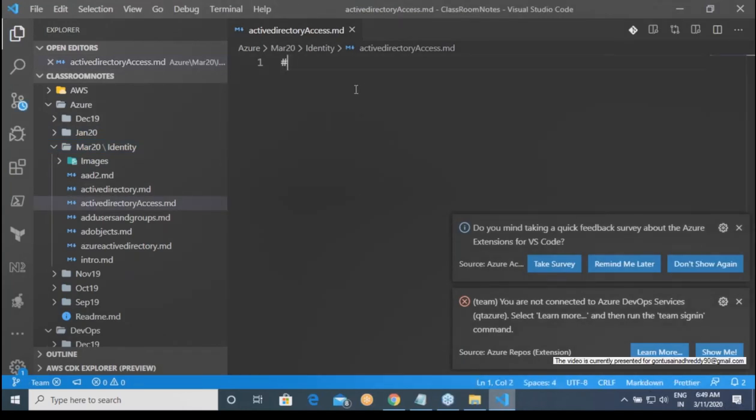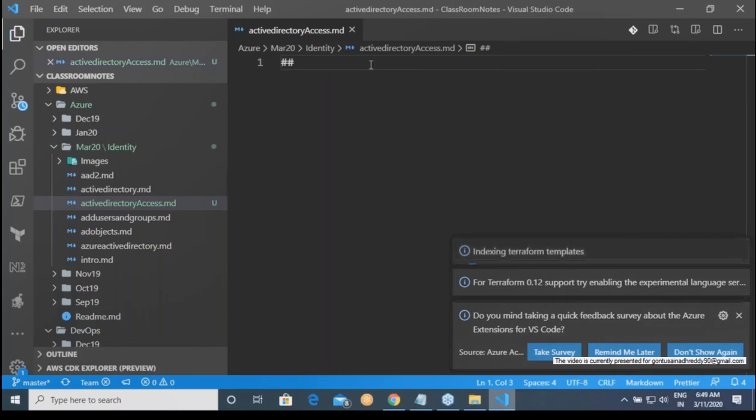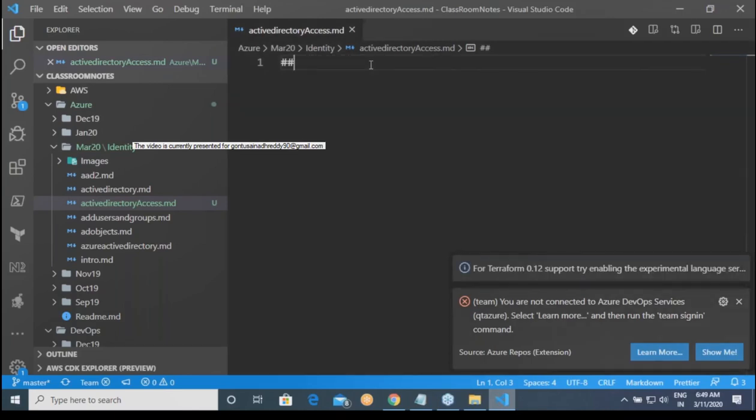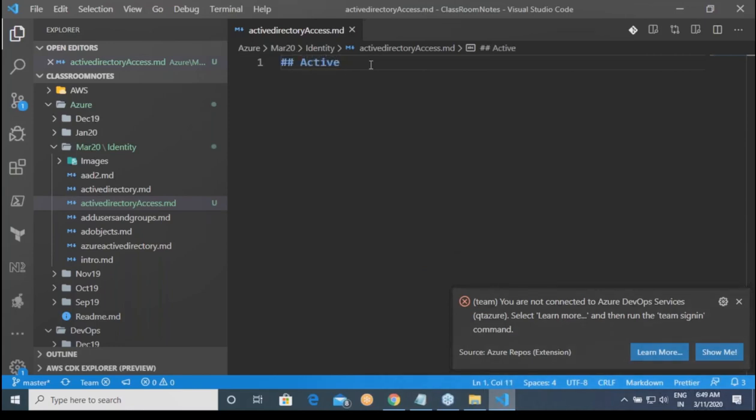Okay. So before I get into other activities of Active Directory, I want to speak about two kinds of users in Active Directory. Apart from the actual users of your organization, which are considered to be normal, we have Active Directory B2B, business to business. So this is a very simple concept.